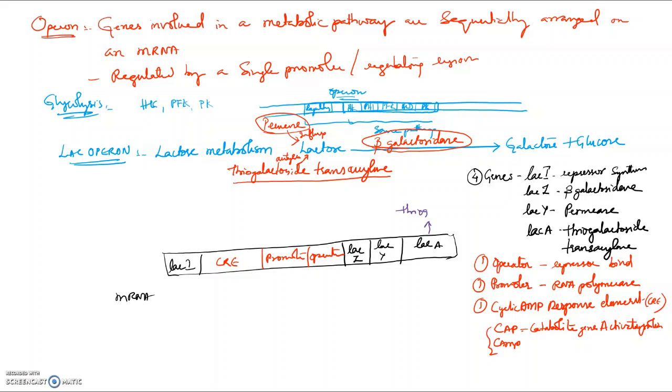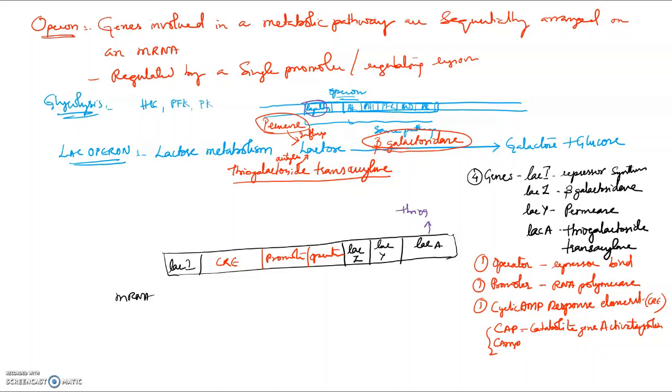We have the Lac Operon, the tryptophan operon, and the arabinose operon, which we'll be seeing in our subsequent videos. If you remember the pathway of glycolysis, hexokinase, phosphohexose isomerase, then phosphofructokinase, aldolase, glyceraldehyde 3-phosphate dehydrogenase, all those enzymes will be sequentially arranged inside the mRNA. Before that sequence, there will be a regulatory element. This regulatory sequence, along with the genes arranged in array, is called an operon.